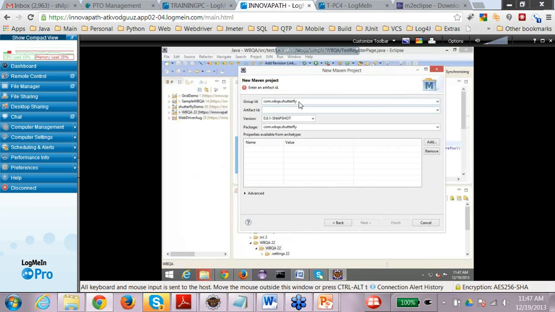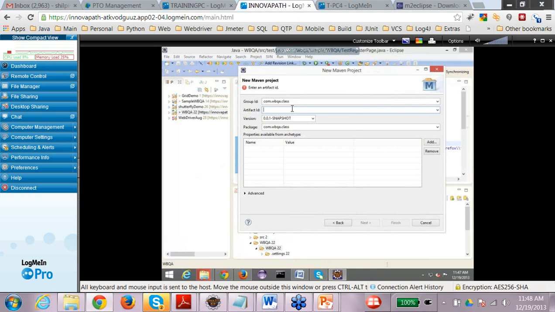And then here you need to add the group ID and the artifact ID. Group ID in a company is generally the reverse domain name of the company. If there is a particular project name or version, it could be there. For example, let's say I'm writing here class, and the artifact ID, in the same application there might be different projects or different versions or different names.